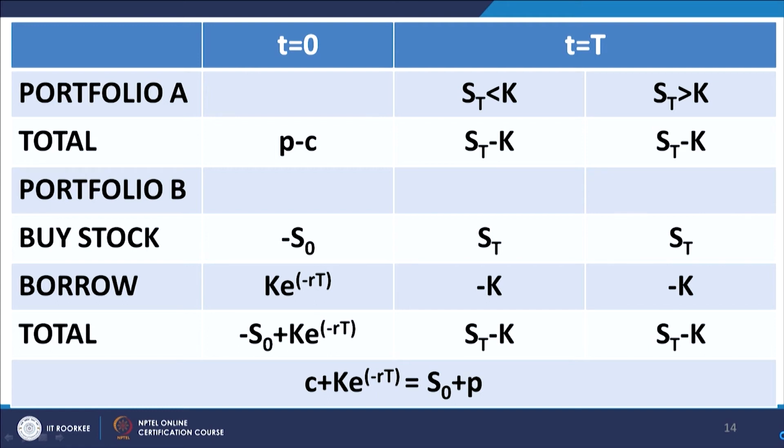Now, it is here that the concept of arbitrage comes into play. What arbitrage means is that there is no free lunch in financial markets.